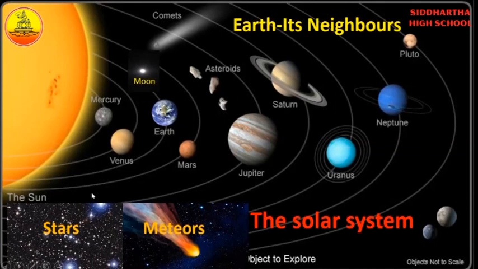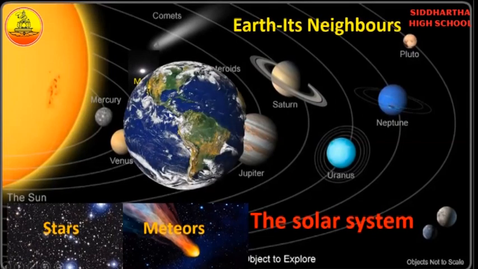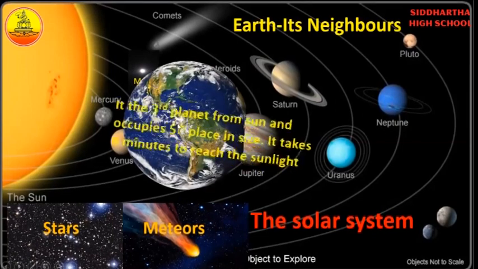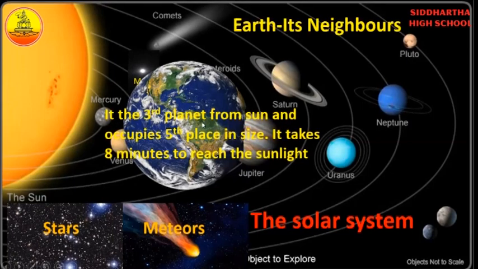revolve around the star are known as planets, and a heavenly body which revolves around a planet is known as a satellite. So the moon is a satellite of the Earth. Earth is the third planet from the sun, it occupies 5th place in size, and it takes 8 minutes for sunlight to reach it.